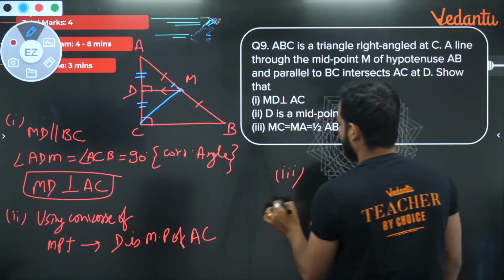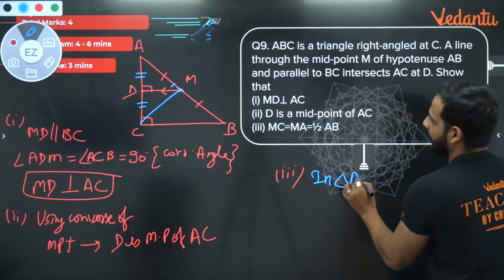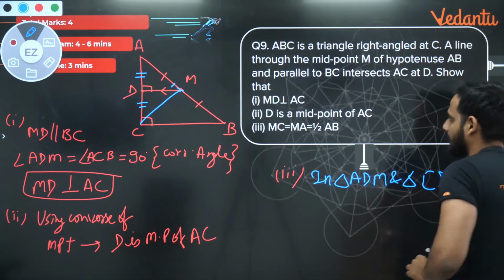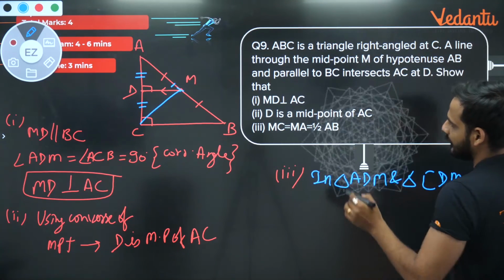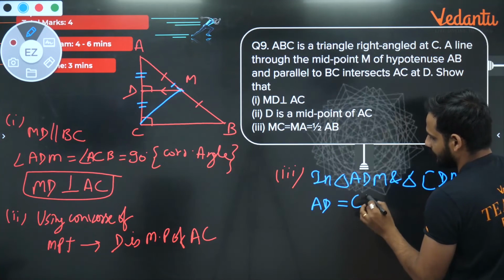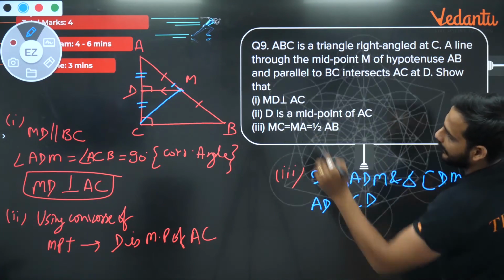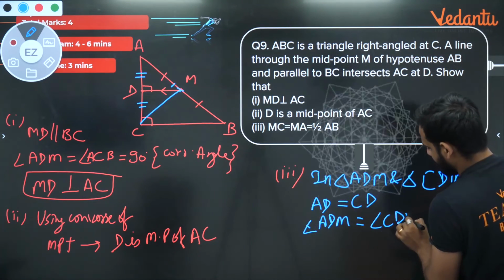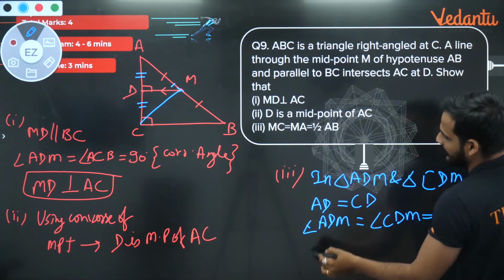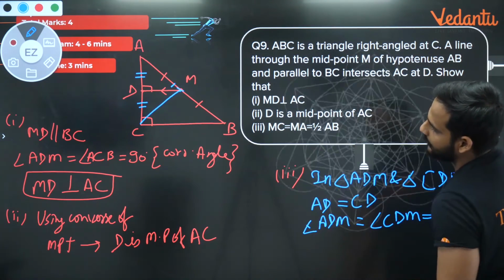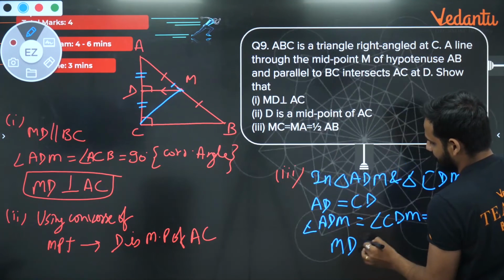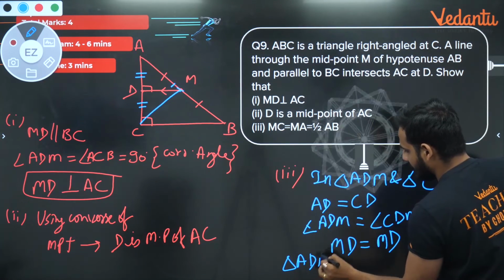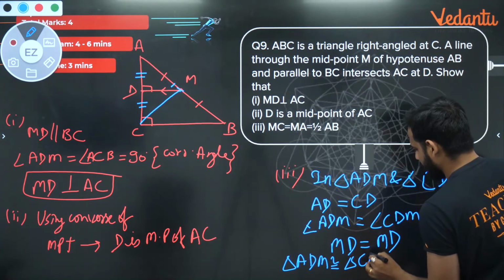Now, in triangle ADM and triangle CDM, first thing, we know that AD is equal to CD because D is the midpoint. Then I can say angle ADM is equal to angle CDM, both are equal to 90 degrees. And third point, MD is equal to MD. So now by the side angle side rule, triangle ADM is congruent to triangle CDM.